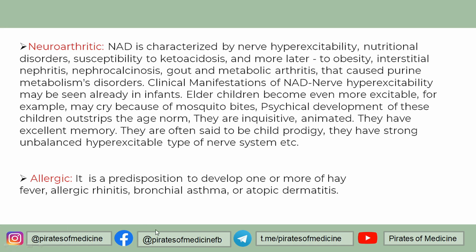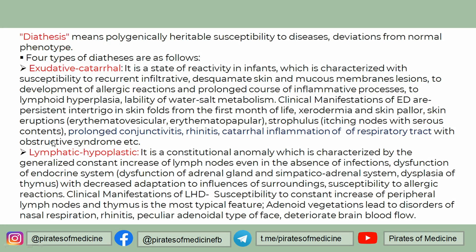Then we have allergic diathesis, which I already told you with my own example, that it is a predisposition to develop one or more of the following: hay fever, allergic rhinitis, bronchial asthma, or atopic dermatitis. So basically, diathesis means a polygenically inheritable susceptibility to certain conditions.